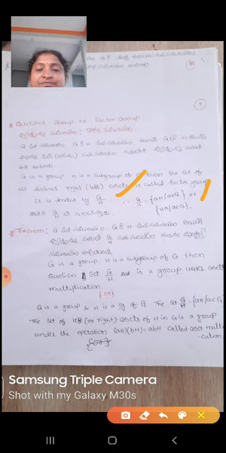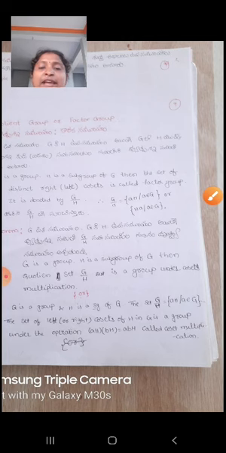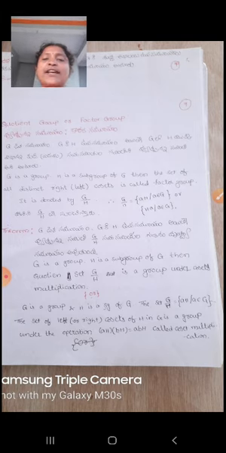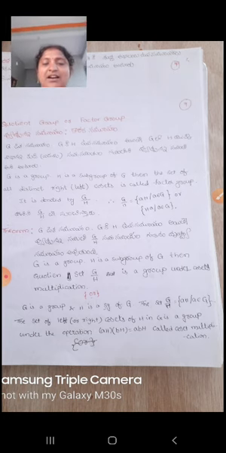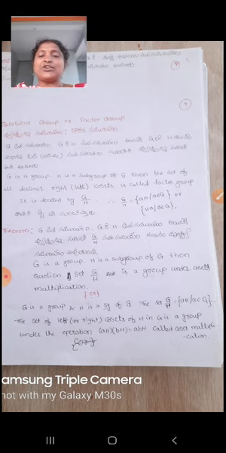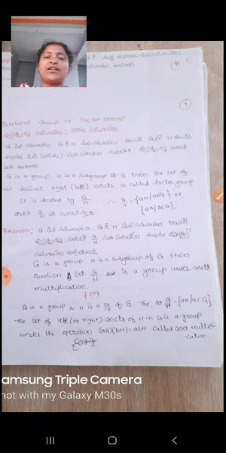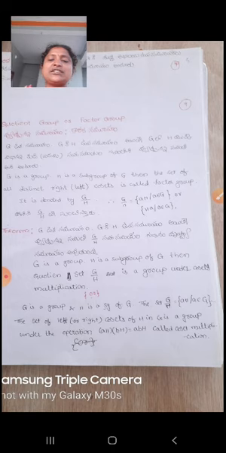So theorem: G is a group, H is a subgroup of G, then the quotient set G by H is a group under coset multiplication. The set G by H equals AH such that A belongs to G, the set of left or right cosets of H in G, is a group under the operation AH into BH equals ABH, called coset multiplication.